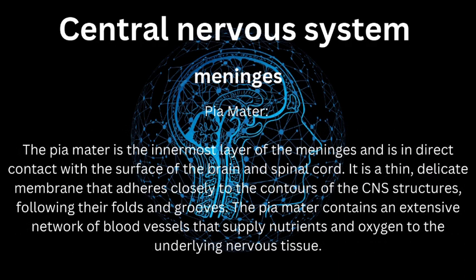Third, pia mater. The pia mater is the innermost layer of the meninges and is in direct contact with the surface of the brain and spinal cord. It is a thin, delicate membrane that adheres closely to the contours of the CNS structures, following their folds and grooves. The pia mater contains an extensive network of blood vessels that supply nutrients and oxygen to the underlying nervous tissue.